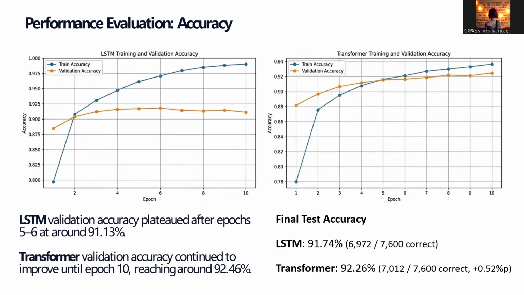The next slide shows the accuracy results. Both models improved quickly in the early epochs. However, the LSTM validation accuracy plateaued after the middle epochs, while the transformer encoder maintained a slightly higher validation accuracy. On the final test set, the LSTM achieved about 91.74% accuracy, and the transformer encoder achieved about 92.26%. The difference was not large, but the transformer showed slightly better classification performance.